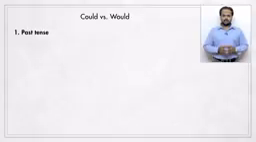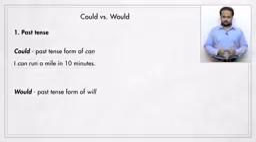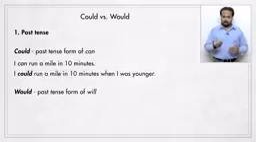This is in the use of the past tense. Could is the past tense of can, and would is the past tense of will. Take this sentence. I can run a mile in 10 minutes. This means I have this ability to run a mile within 10 minutes. This is in the present tense, but we can change it to the past by saying I could run a mile in 10 minutes when I was younger. It means I had the ability in the past, but I don't have it now.